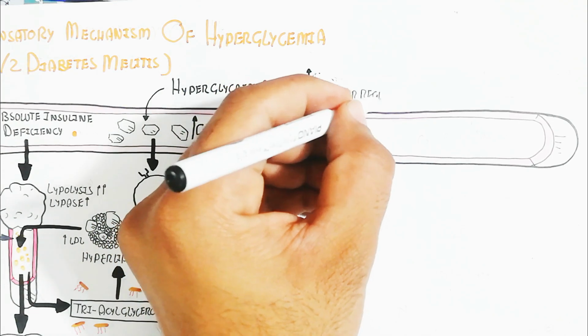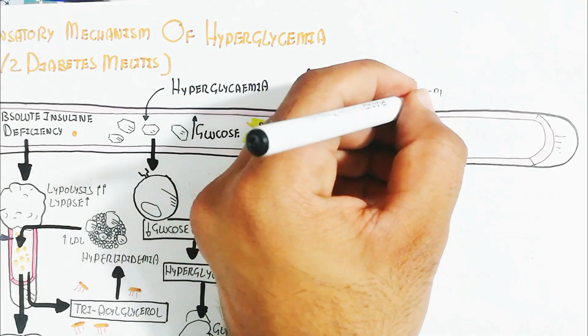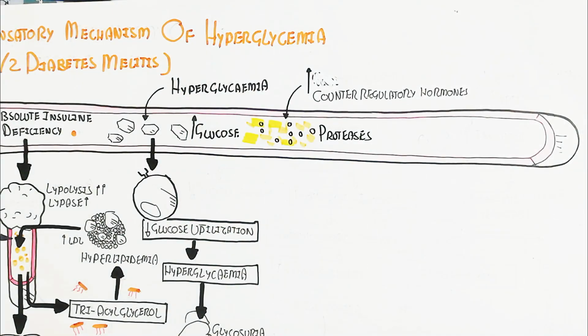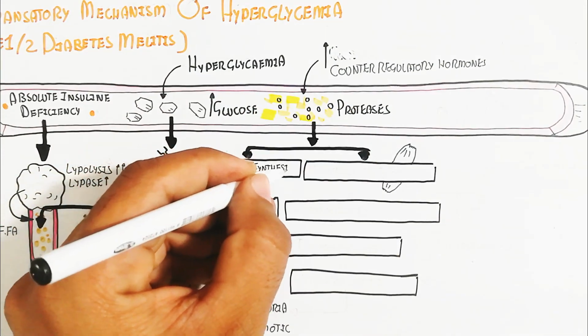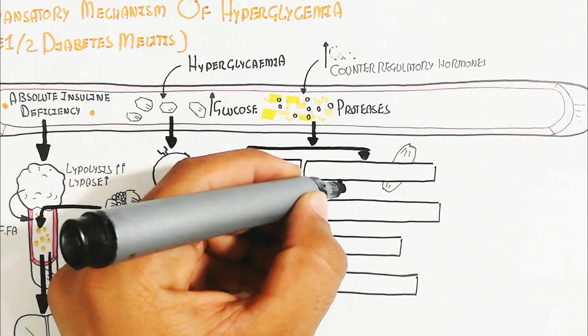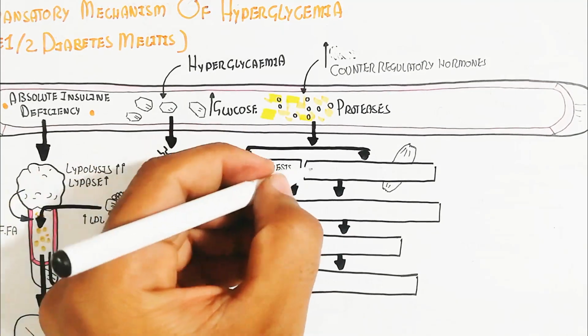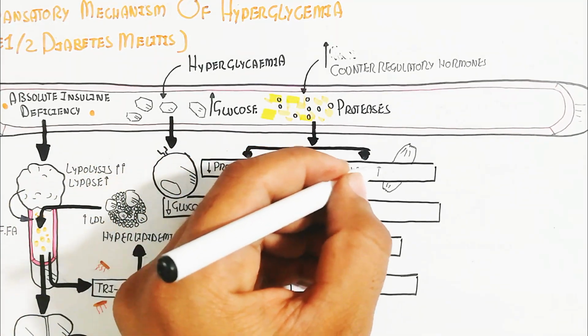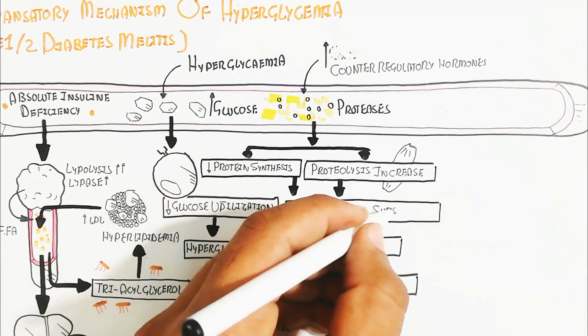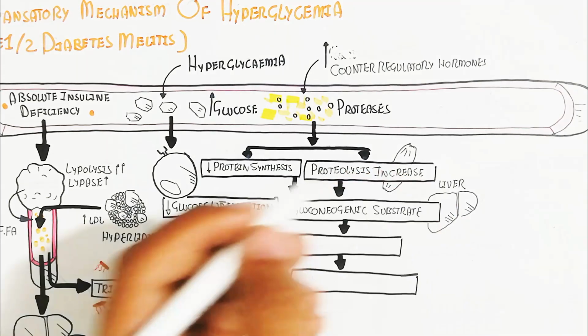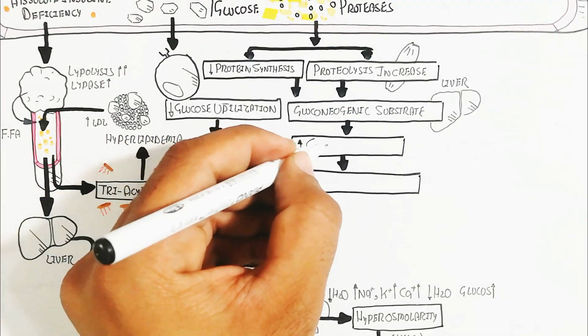But the important one is the intracellular. When the intracellular proteases increase due to the feedback of the diabetes, protein synthesis will decrease while proteolysis increases. In this way there is breakdown of muscle, bones and tissue, collagen and other things like hair.